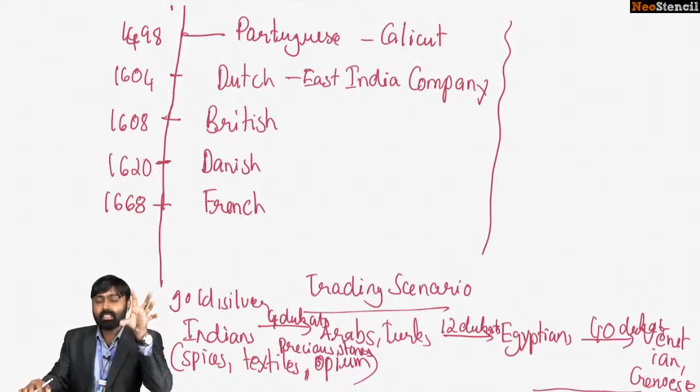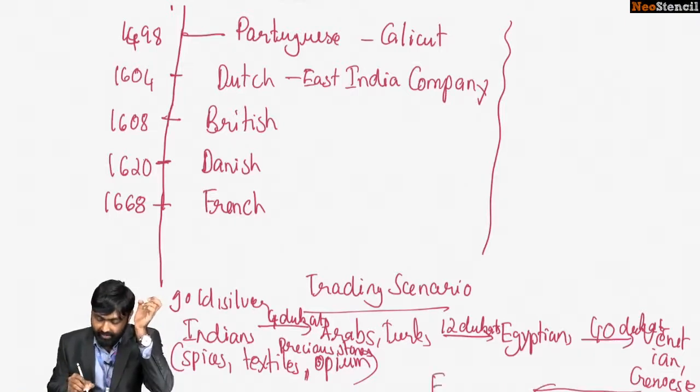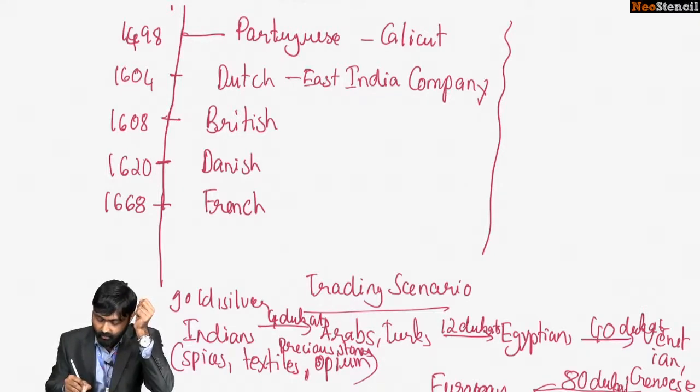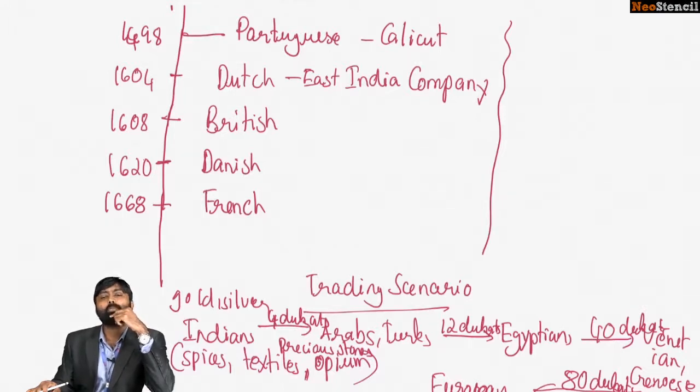Now the Venetian and Genoese traders used to transact these goods to European markets. Do you know what was the inflationary cost that had come by that time? 80 ducats. So the cost had exploded to 80 ducats when it reached Europe. What was the initial cost? 4. What was the final cost? 80. So around 20 times the original amount.